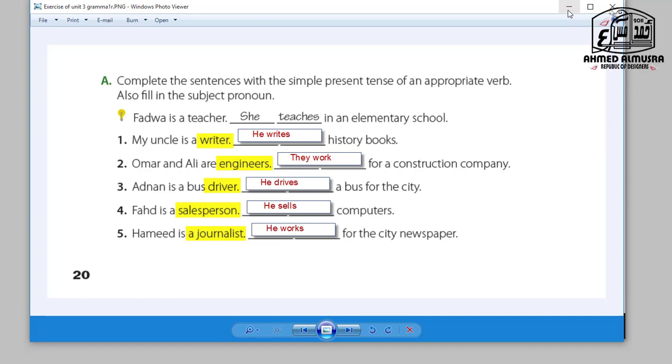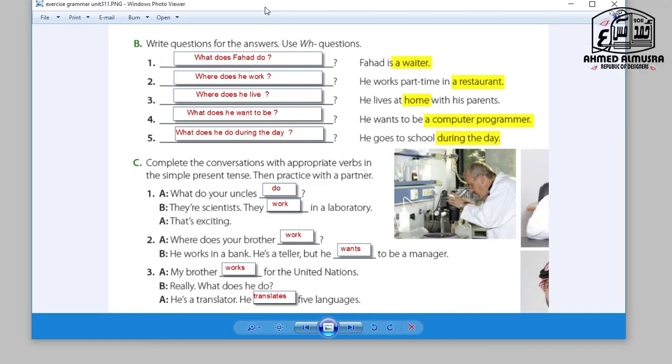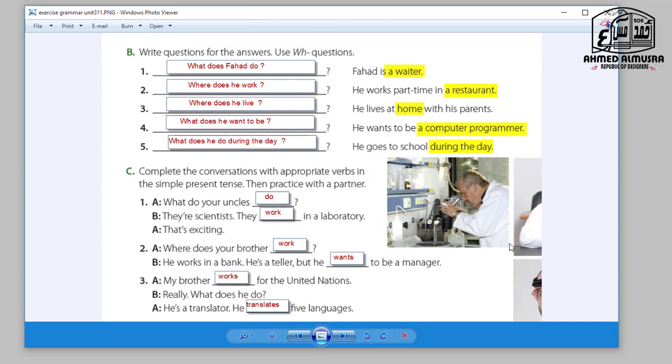Okay, next page. Exercise B. Write questions for the answers. Use WH questions. So I'm going to ask about the underlined, the highlighted words.